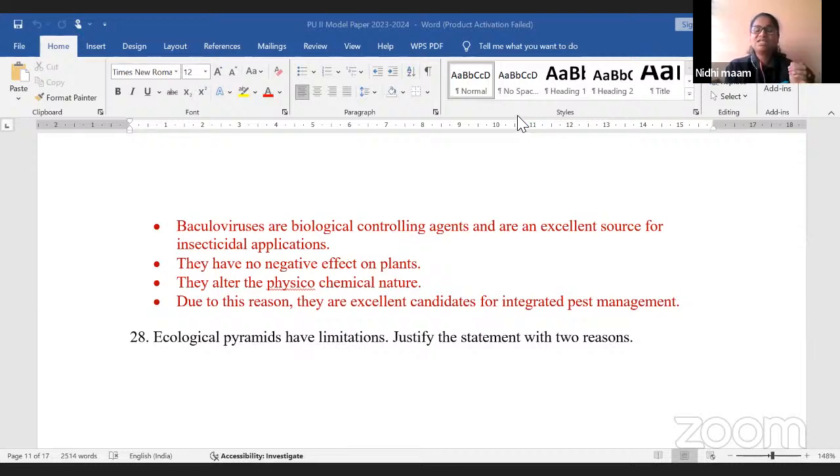Next, they alter the physicochemical nature of the pest to kill it. Next, due to this reason they are excellent candidates used for integrated pest management. So I have written 4 points.